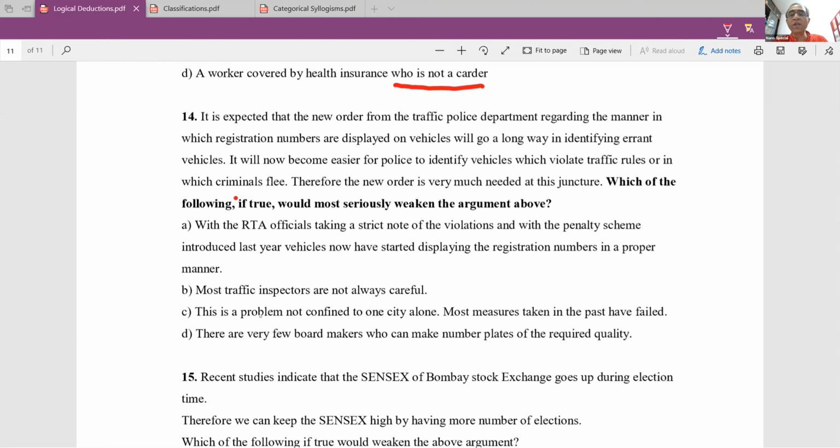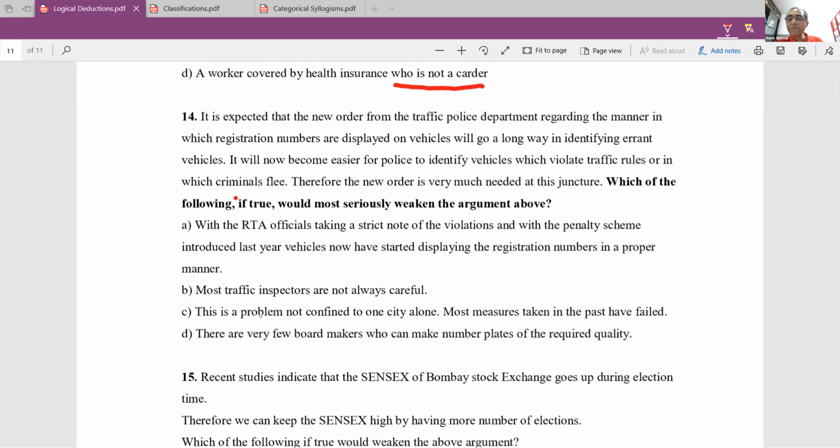Therefore, the new order is very much needed at this juncture. Which of the following, if true, would most seriously weaken the argument above? What is the argument above? That there is a new way of displaying the registration numbers so you can identify vehicles, and therefore this order is very much required.